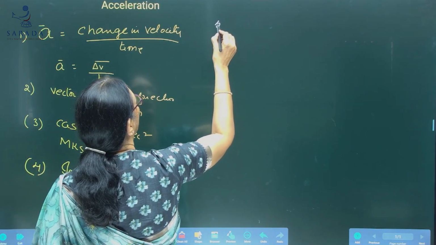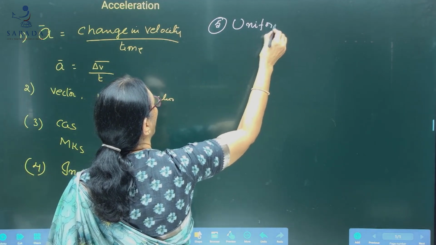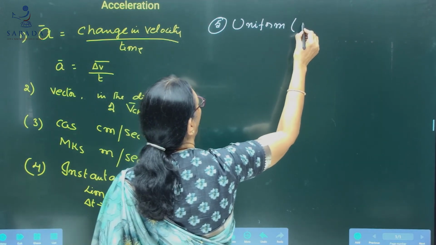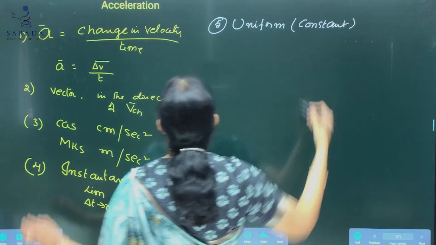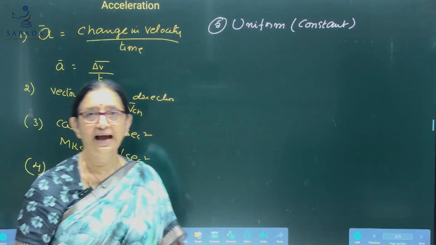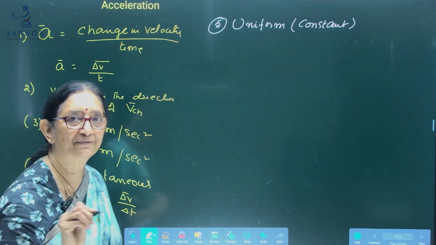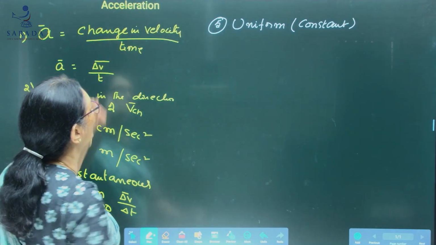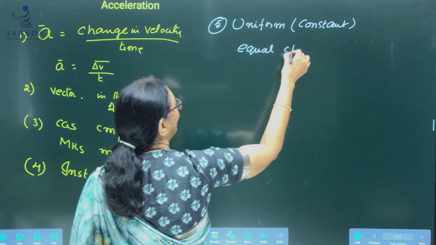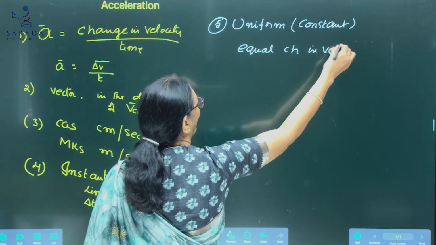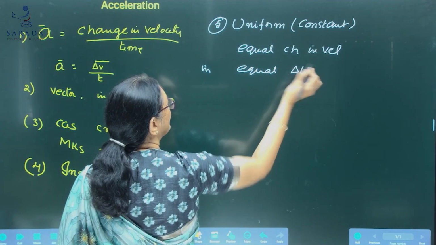Then when do we say acceleration of the body is uniform? Uniform or constant, both mean the same thing. From the definition, acceleration of a body is said to be uniform if the body has equal changes in velocity in equal time intervals.